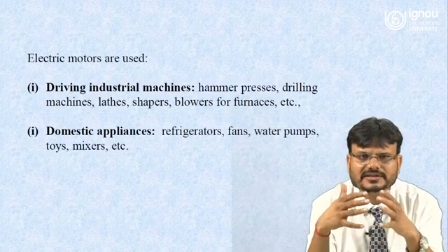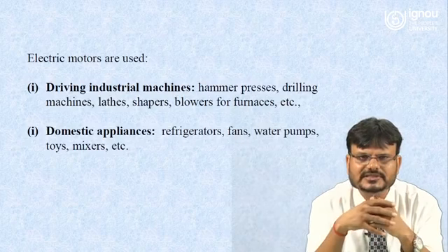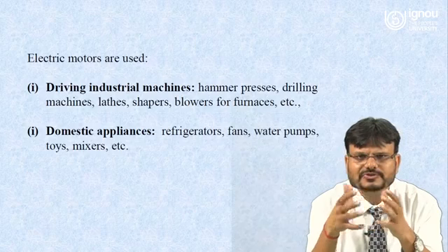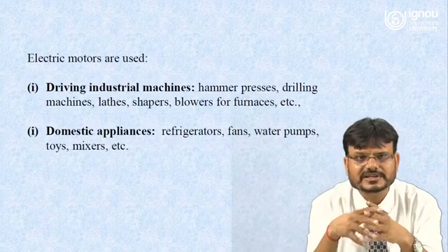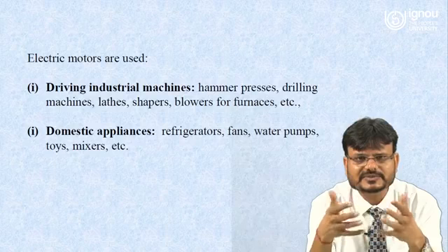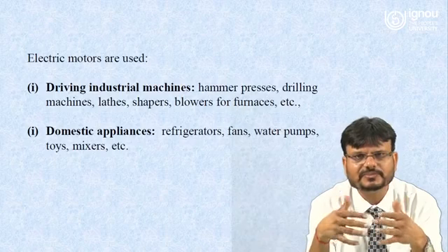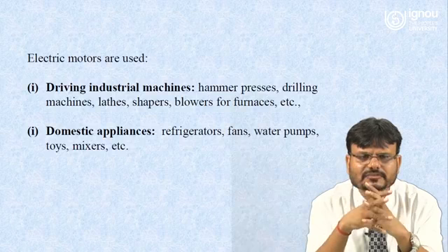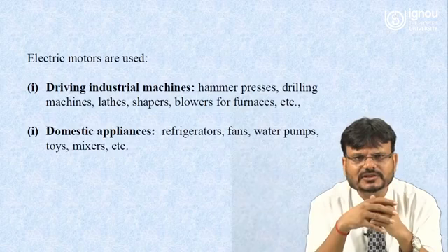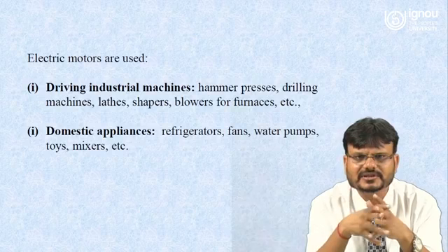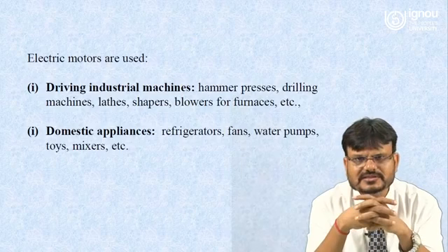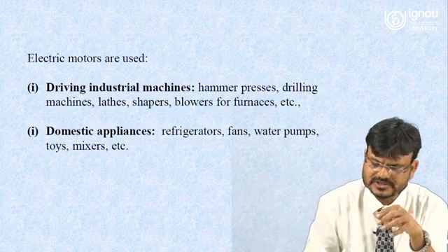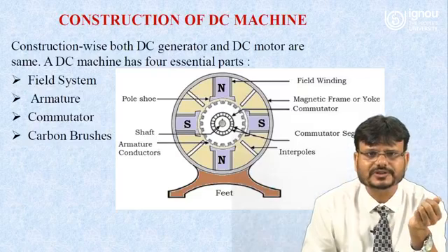Under driving industrial machines, this electric motor can be used for hammer presses, drilling machines, lathe machines, shapers, blowers for the furnace, etc. And this electrical motor, or you can say this DC motor, can also be used in domestic appliances, for example refrigerators, fans, water pumps, toys, mixers.